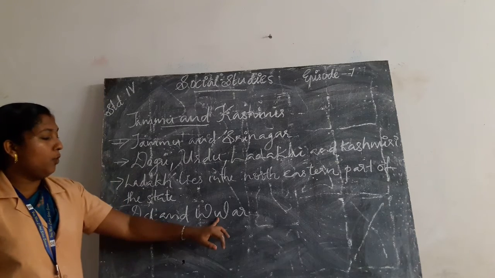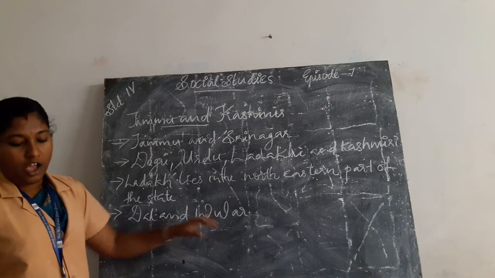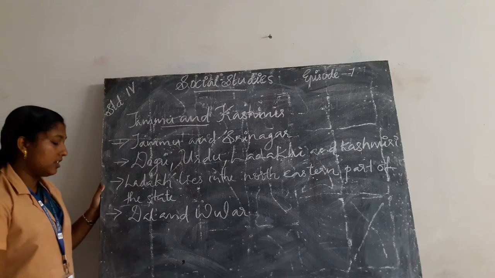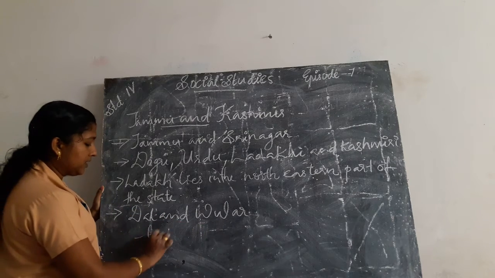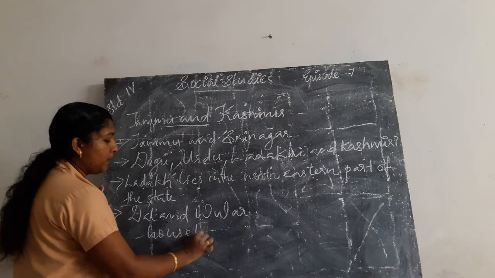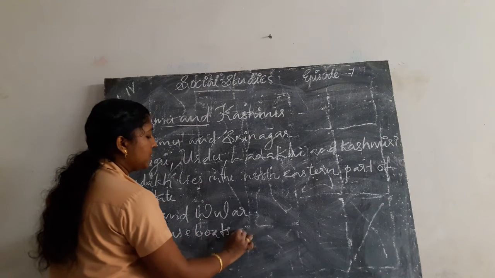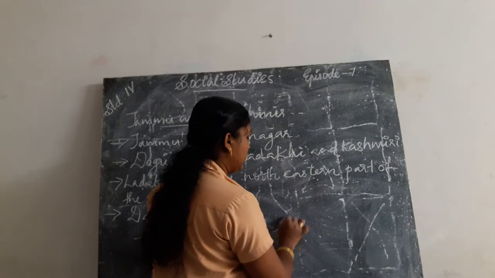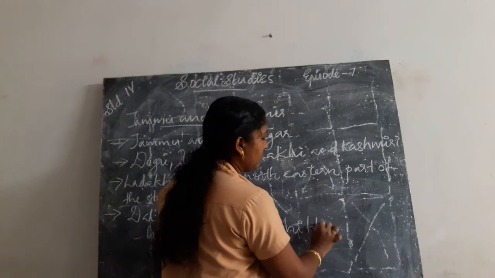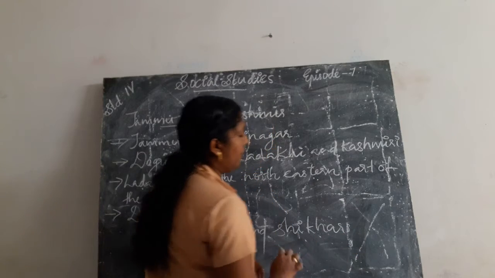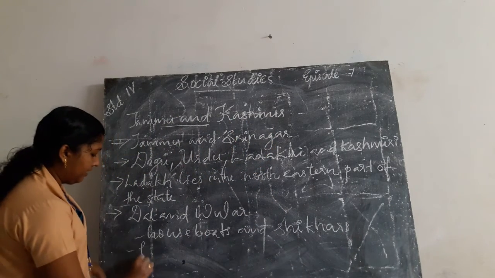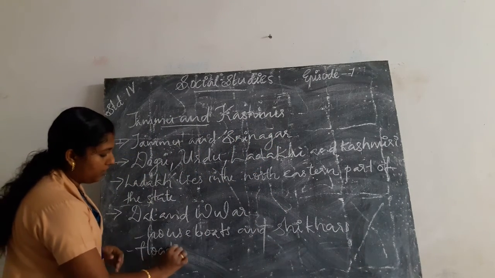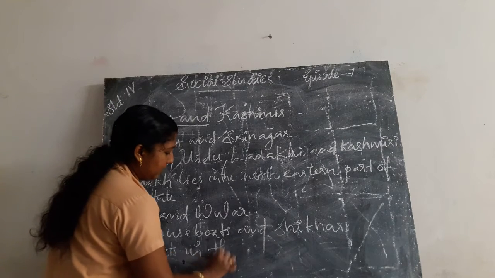In the Dal and Vular lakes, we can see houseboats and shikaras floating on water, floating in the lake.